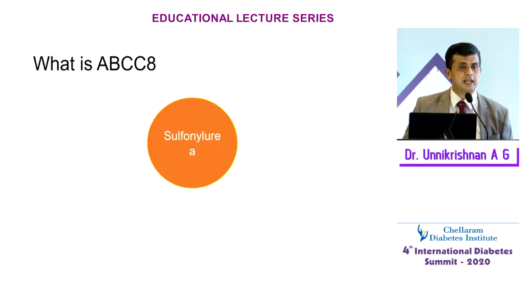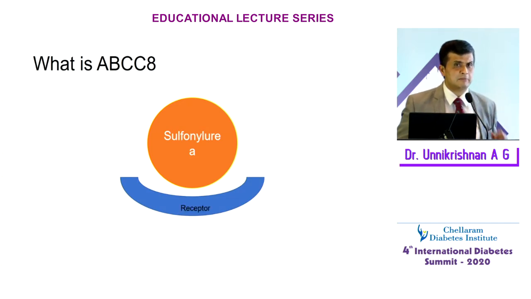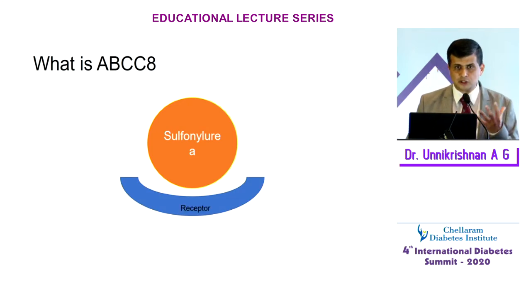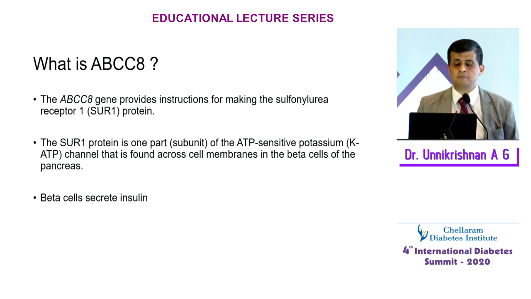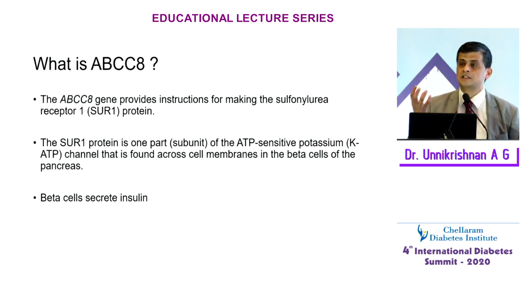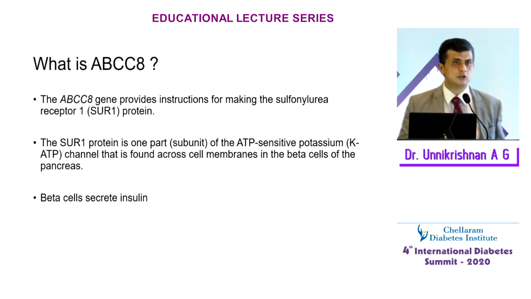What is ABCC8? You have a sulfonylurea which binds to the sulfonylurea receptor. Again, I'm a clinician, not a molecular biologist, so I can only talk in very general terms. But what ABCC8 does is it helps to encode the sulfonylurea receptor. So the ABCC8 gene provides instructions for making the sulfonylurea receptor 1 protein, the SUR1. The SUR1 is one part of the ATP-sensitive potassium channel that is found across cell membranes in the beta cells of the pancreas. And beta cells, we know, secrete insulin.